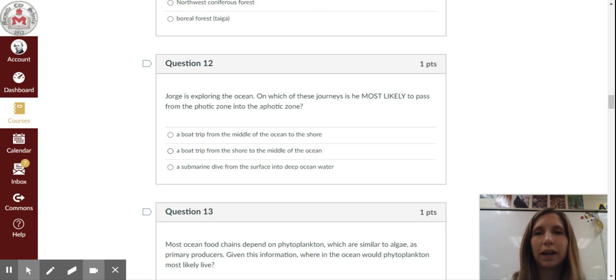Question 12. Jorge is exploring the ocean. On which of these journeys is he most likely to pass from the photic zone into the aphotic zone? Is it A, a boat trip from the middle of the ocean to the shore? B, a boat trip from the shore to the middle of the ocean? Or C, a submarine dive from the surface into deep ocean water?